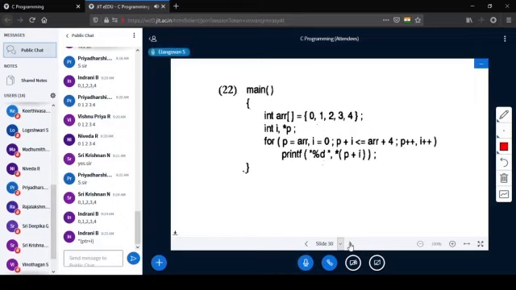Two initializations, one condition checking, and there are two increment parts, which are separated by comma. Yes, what is the output?